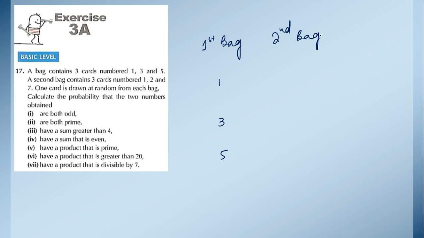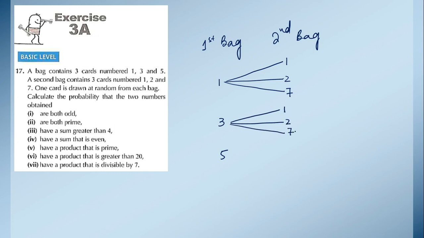So maybe when we pick a card from the first bag we have got 1, and now when we pick the card from the second bag, it can be 1, 2 or 7. Similarly, when we pick a card from the first bag, if it is 3, then from the second bag we will get 1, 2, or 7.